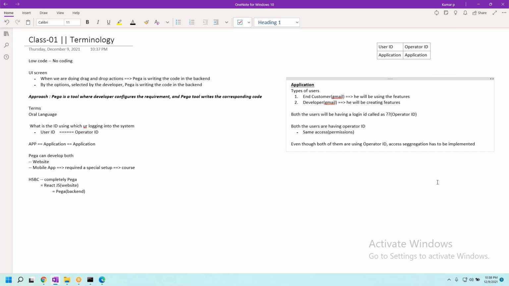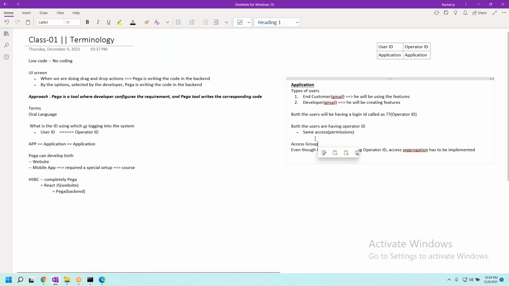What is the access segregation that we are doing here? For user and for developer, different access permissions, sir. Correct. Different permissions. You know what the permission is that we are talking about? A developer can create features. An end user can use the features. So who is doing this? In Pega, this is handled by something called an access group.